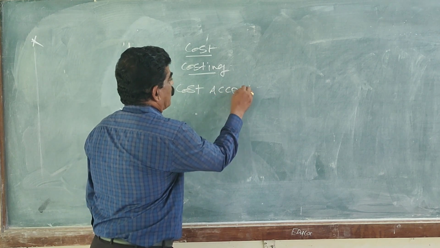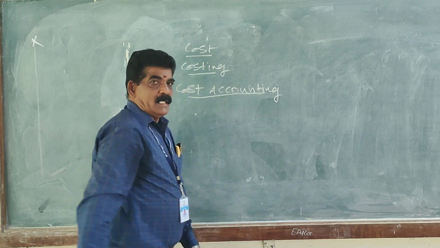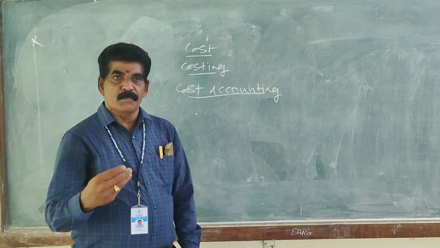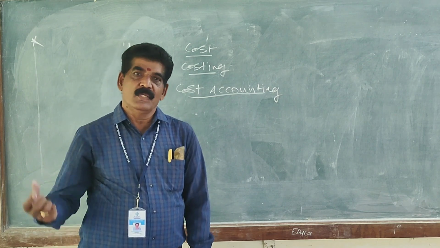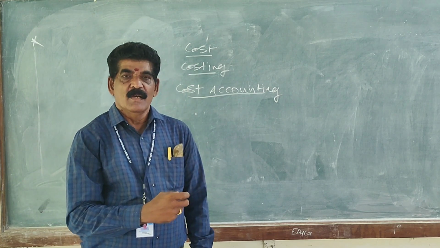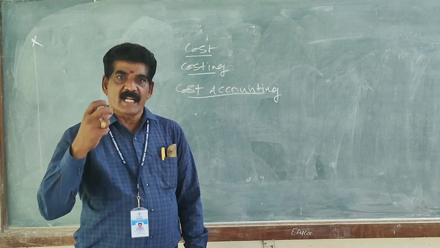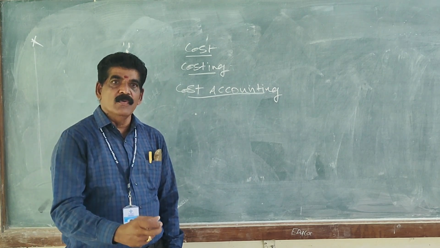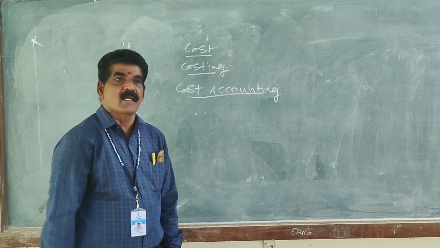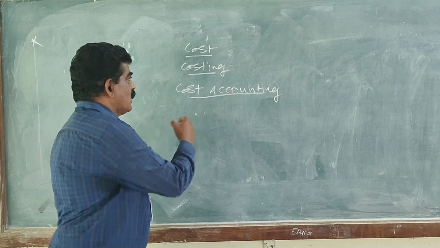What is meant by cost accounting? In cost accounting, several rules and principles are available. Those rules and principles are used in the business for the purpose of controlling the cost and to find out the correct profitability of the business. Not only that, they give managerial decision making to solve the various managerial problems. So this is called cost accounting.